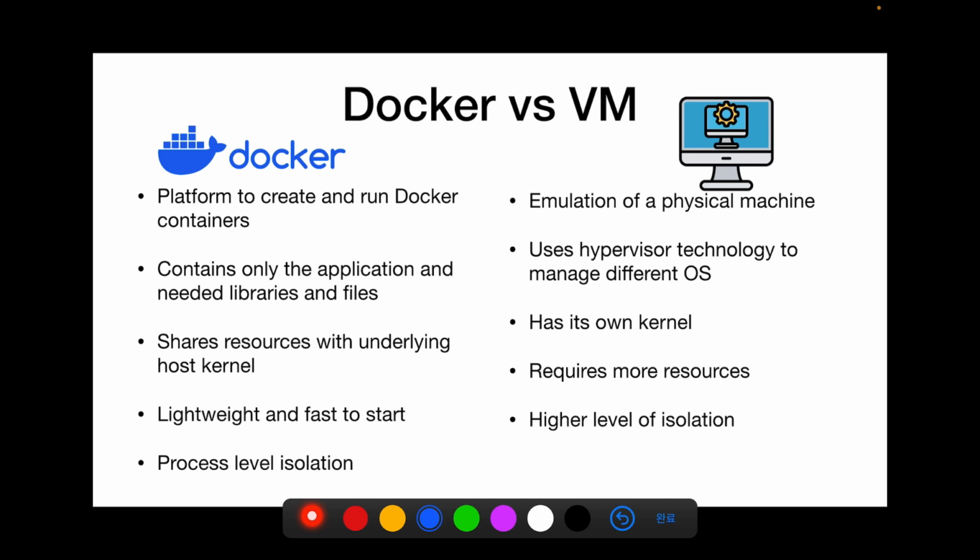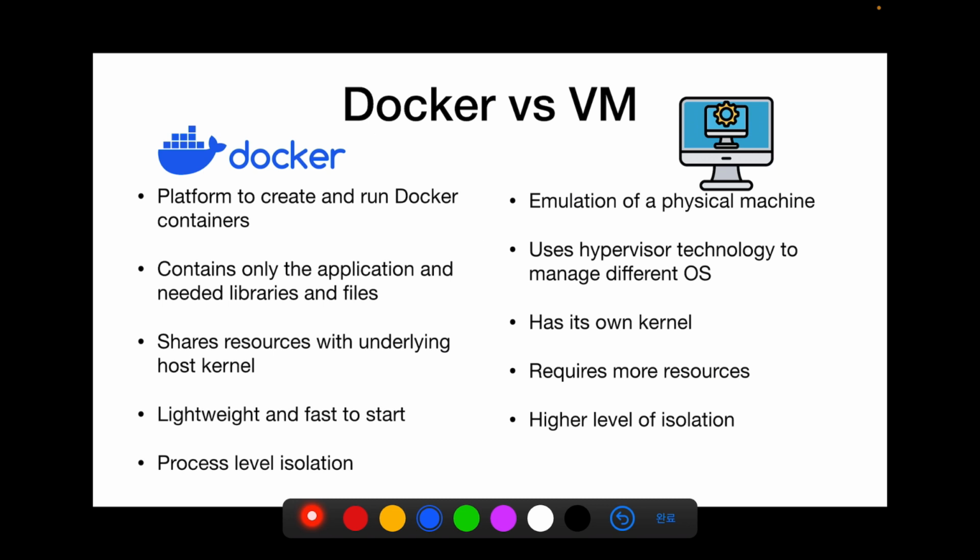Containers share resources with the underlying host operating system's kernel, which means that Docker containers are lightweight and fast to start, and the level of isolation is process level of isolation, which means that if I change something inside a container, it won't affect the other applications that run in other containers or run on the host operating system.